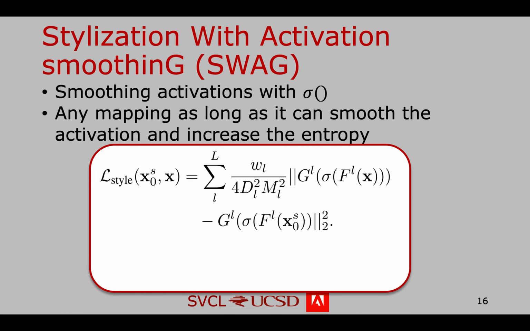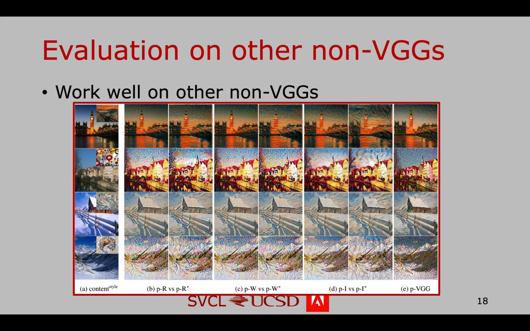To solve this, without manipulating or changing the original architecture, we pursue smoothing the activations so as to decrease the maximum value and increase entropy. We found any mapping should work as long as it can smooth activations and increase entropy. So we call our method stylization with activation smoothing, SWAP. For example, just softmax the activations.